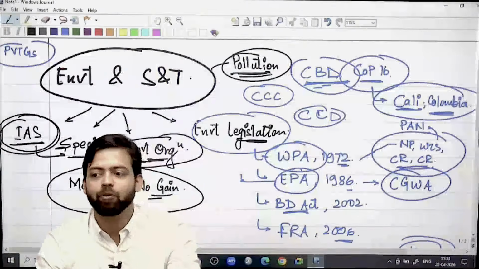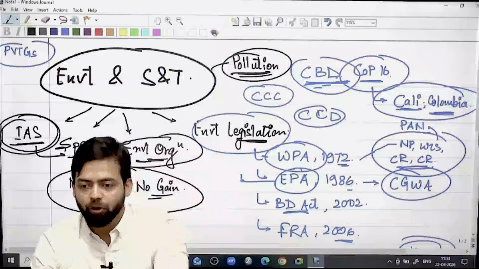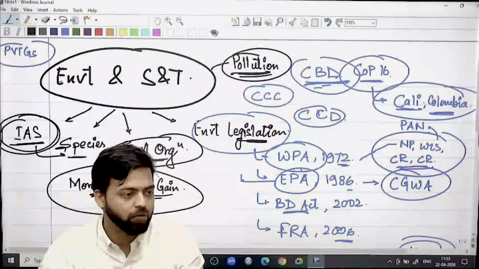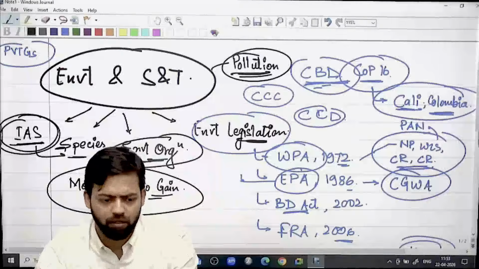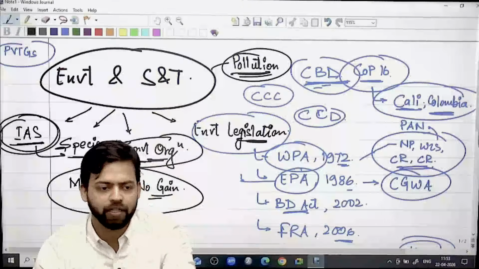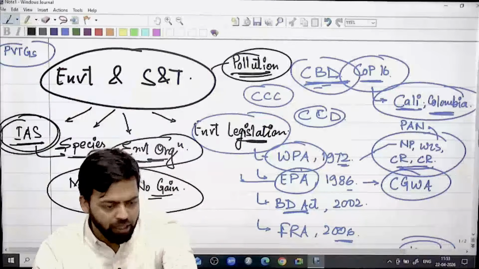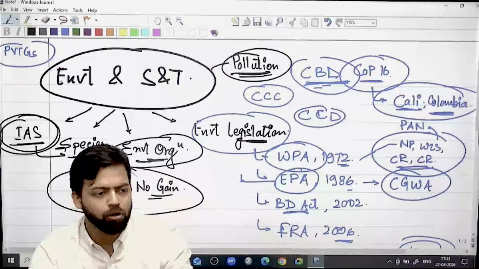Because if algal bloom is happening, that is happening because of pollution, water pollution, right? Because of the excessive nutrients in the water body, that is happening. So that is a form of pollution. We need to talk about those things.